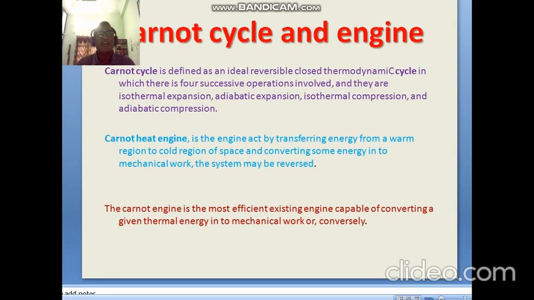So here Carnot is the name of the scientist. He invented an engine. Actually, this is an ideal engine. Ideal engine means this is an assumption only. Practically, the construction of an ideal engine is not possible, because the efficiency of the ideal engine is 100%, or the numerical value of the efficiency fraction is equal to 1.